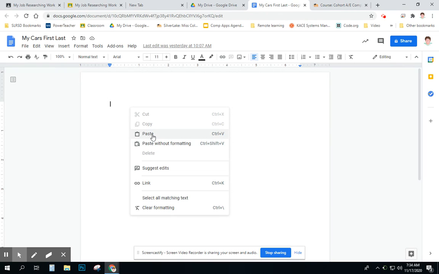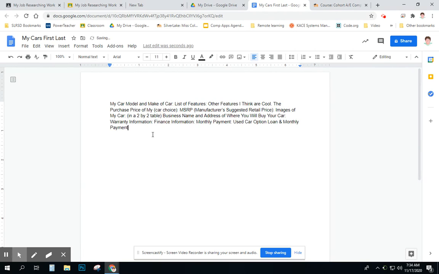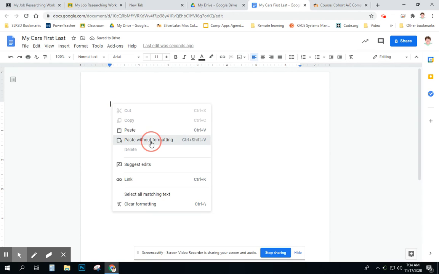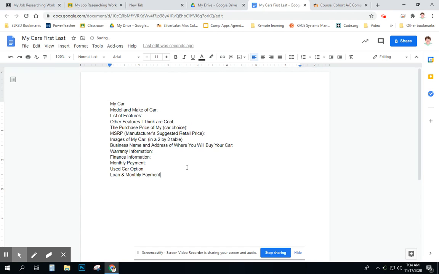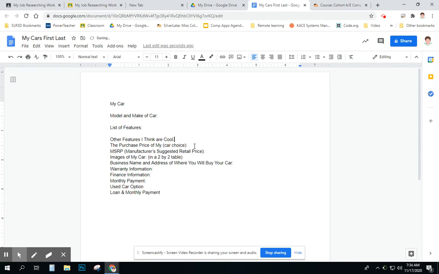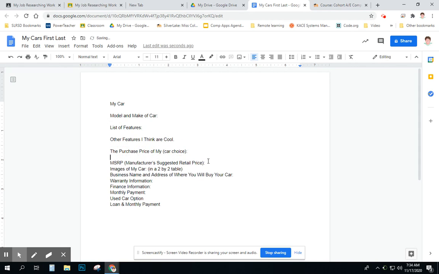Because if you paste normally, you get a paragraph. We want to paste without formatting, or Control Shift V, and we get a list. First thing you're going to do on the list is go in and put a space in between every sentence.